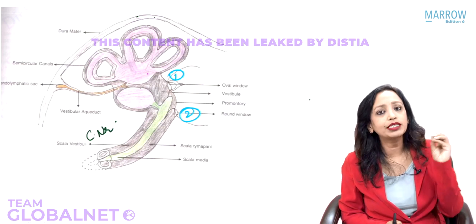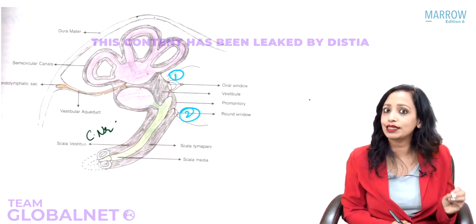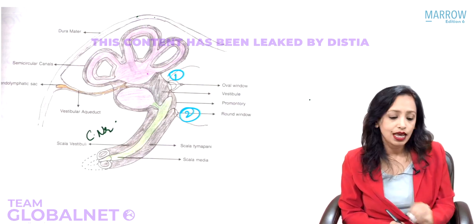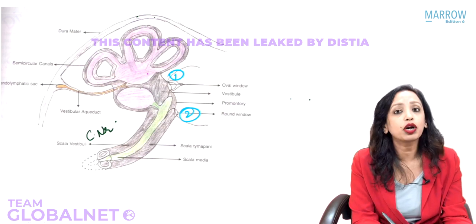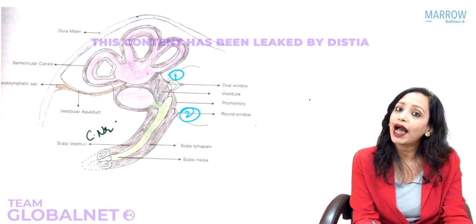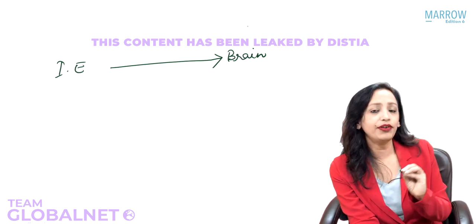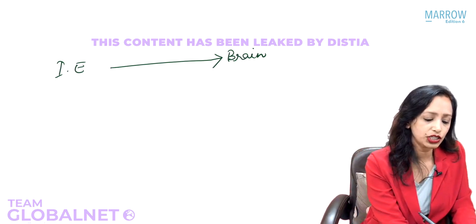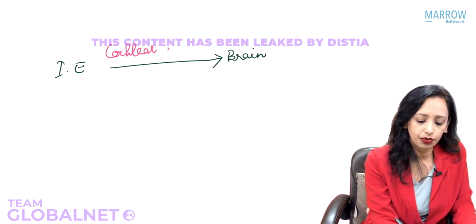Now the perilymph is a derivative of CSF. How does it come from the CSF into the inner ear? Through a connection between the CSF and the inner ear. You are not able to see this connection in this picture; it is known as the cochlear aqueduct. So from the inner ear to the brain, we have this connection which is known as cochlear aqueduct.